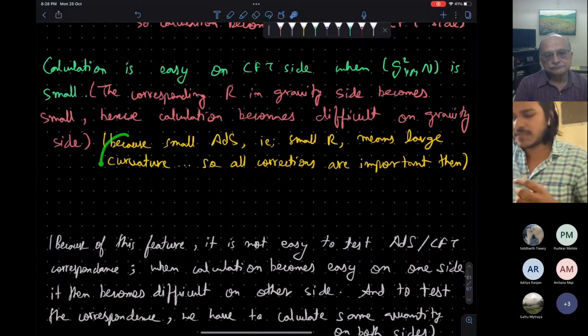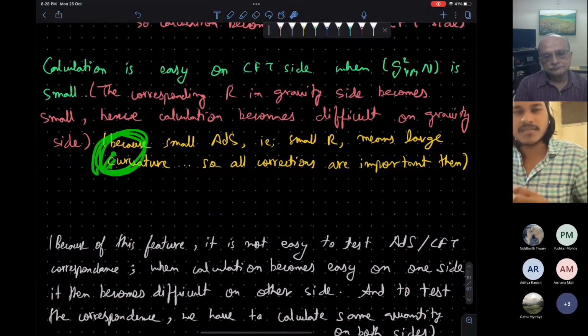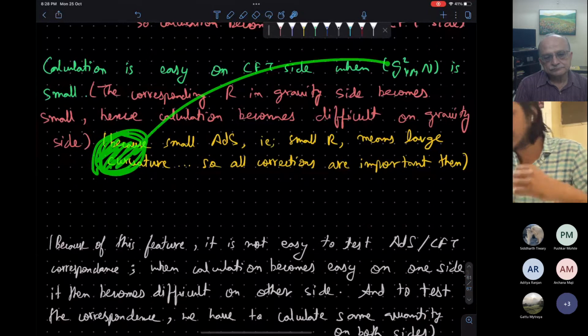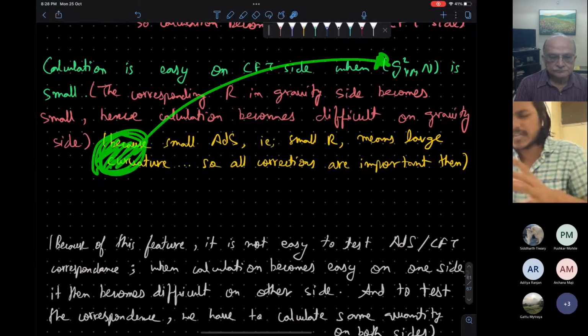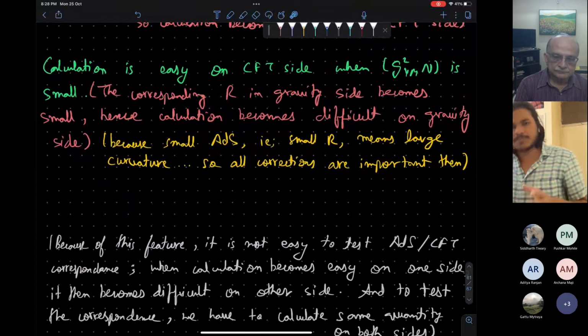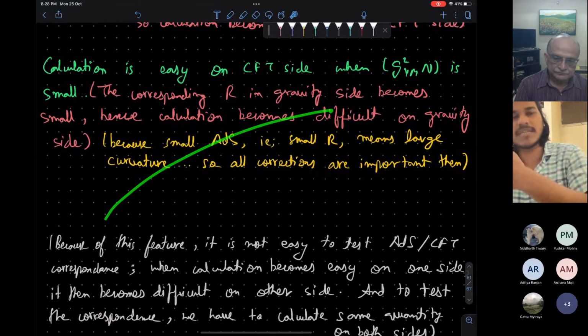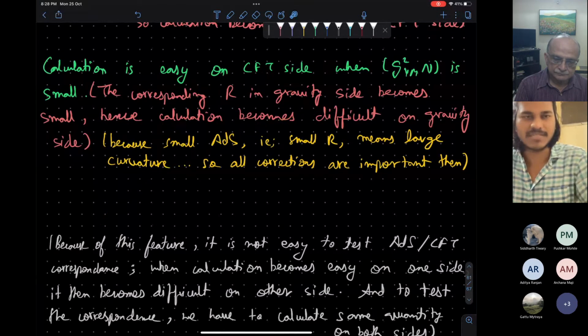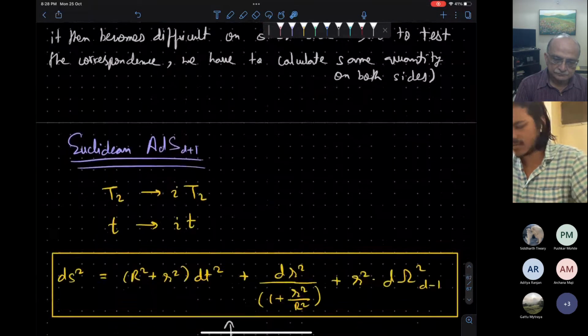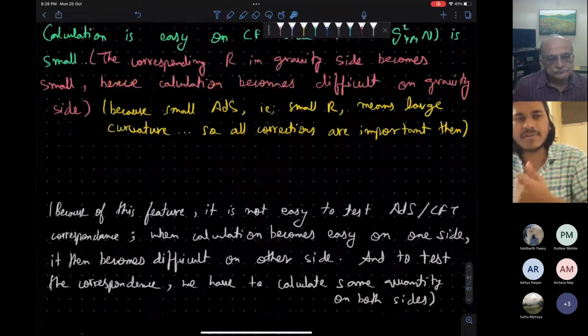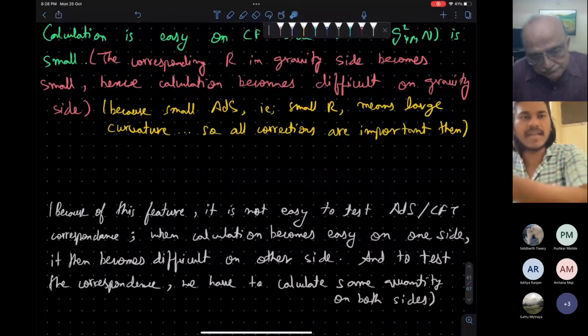When the calculation is difficult on the gravity side, then in most cases it will be easy on the CFT side. This correspondence in most cases maps hard problems on the gravity side to easy problems on the CFT side, and vice versa. And we will even see how the divergences and the cutoffs are related in these two different theories.